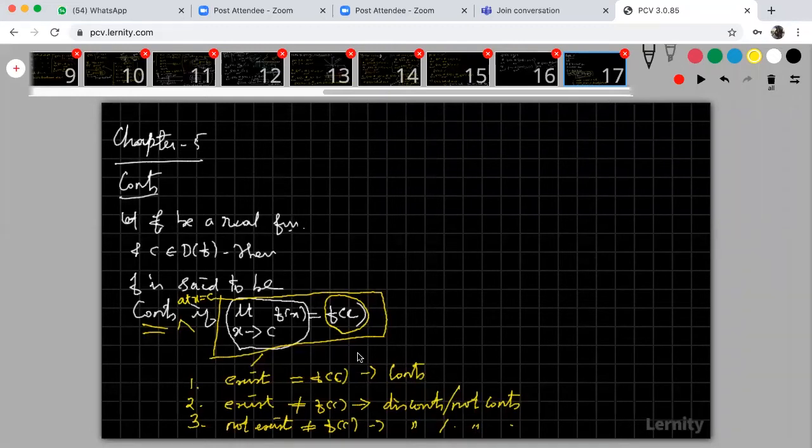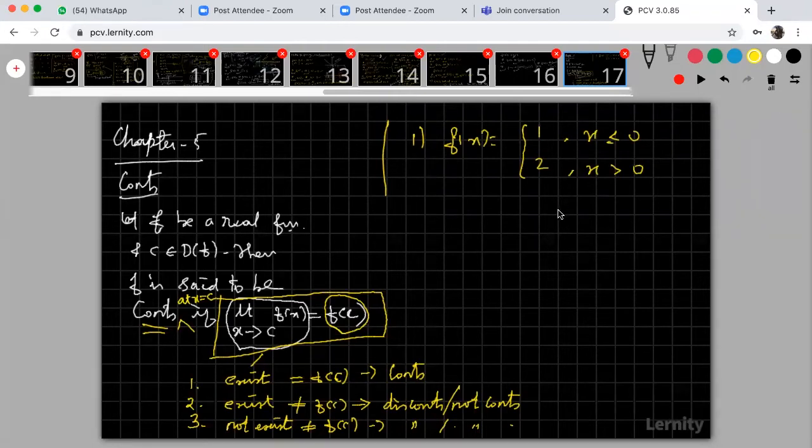So what's an example? Look at that example. I'm giving an example for you. This is the first example. We have already discussed this one; I'm just revising it. The function is 1 for x less than or equal to 0, and 2 for x greater than 0.